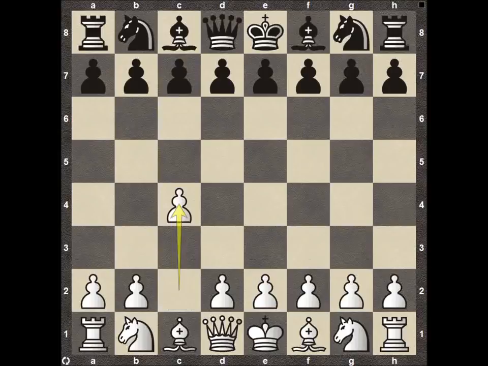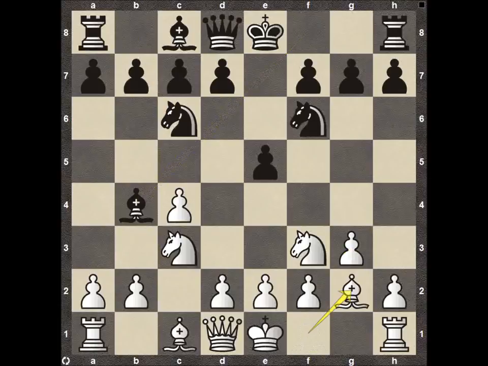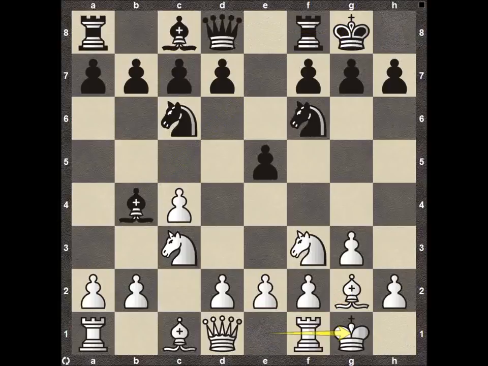Pawn c4, getting into the English opening. Pawn e5, which somewhat plays like the reverse Sicilian. Knight c3, knight f6, knight f3, knight c6, so getting into the four knights defense. Pawn g3, getting ready to fianchetto on the king side. Bishop b4. Fianchetto, bishop g2. Castle on the king side, castle on the king side as well.